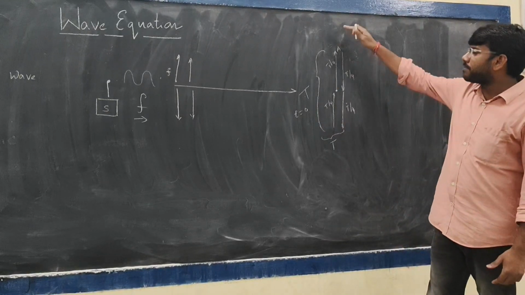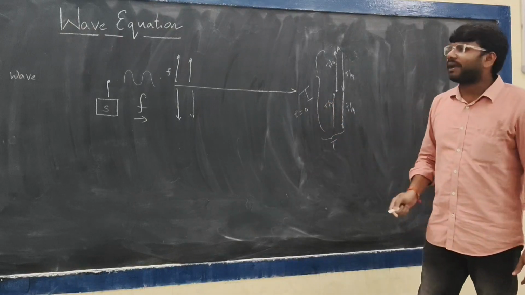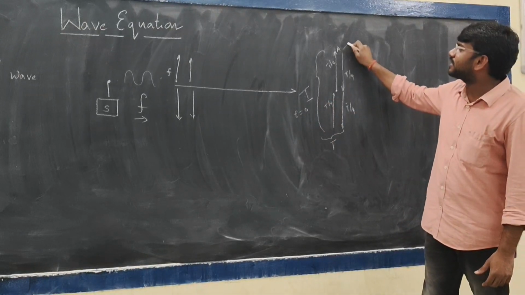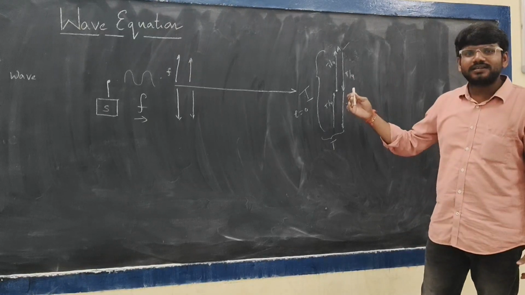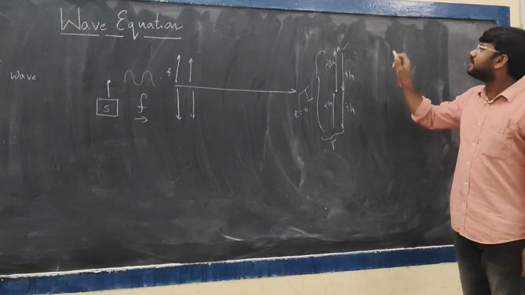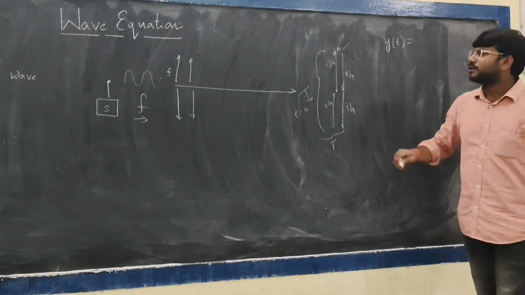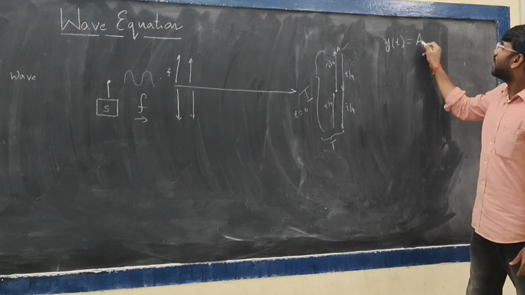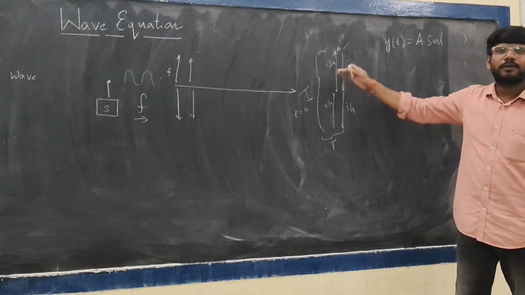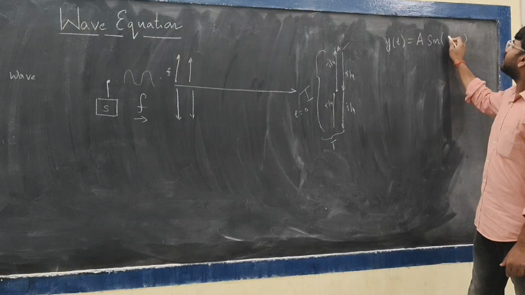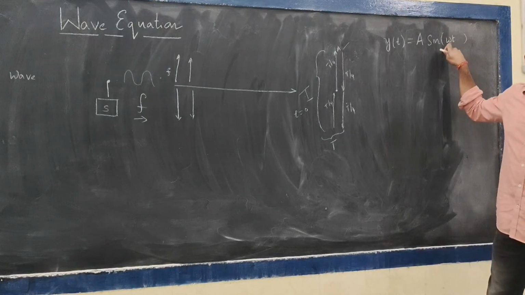So it is doing simple harmonic motion with a period of T and maximum amplitude or maximum displacement of A. Then I can represent this particle displacement with a mathematical equation, y of t equal to A, and I am taking a sinusoidal function to represent the periodic motion, with an angular frequency of omega.